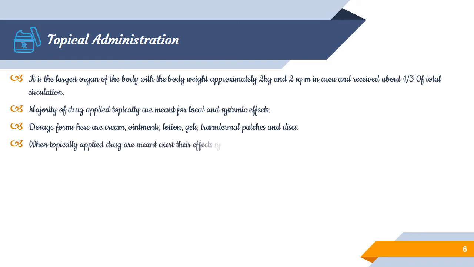When topically applied drugs are meant to exert their effects systemically, the mode of administration is called percutaneous or transdermal delivery. When the drug penetrates the skin and reaches the systemic circulation, we call that transdermal delivery.